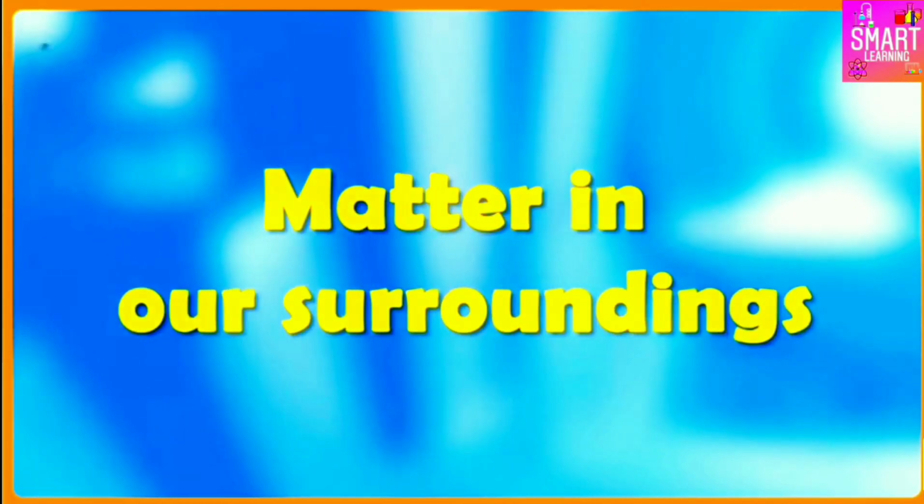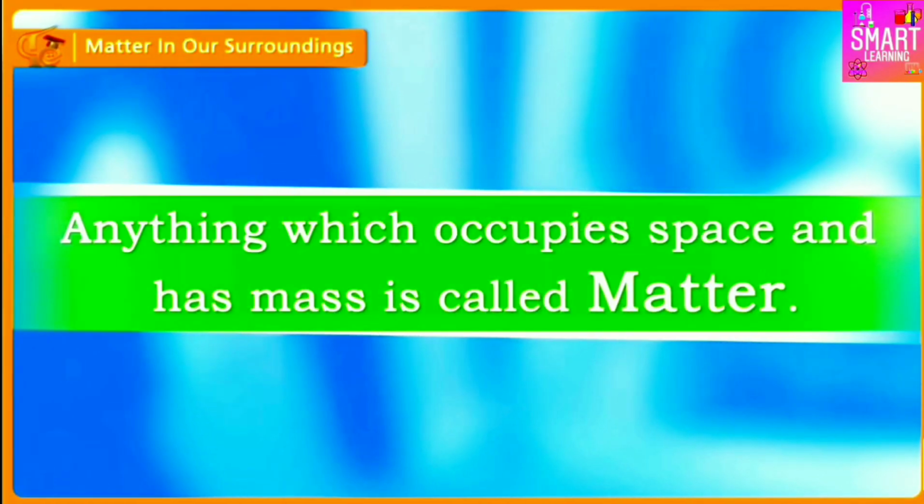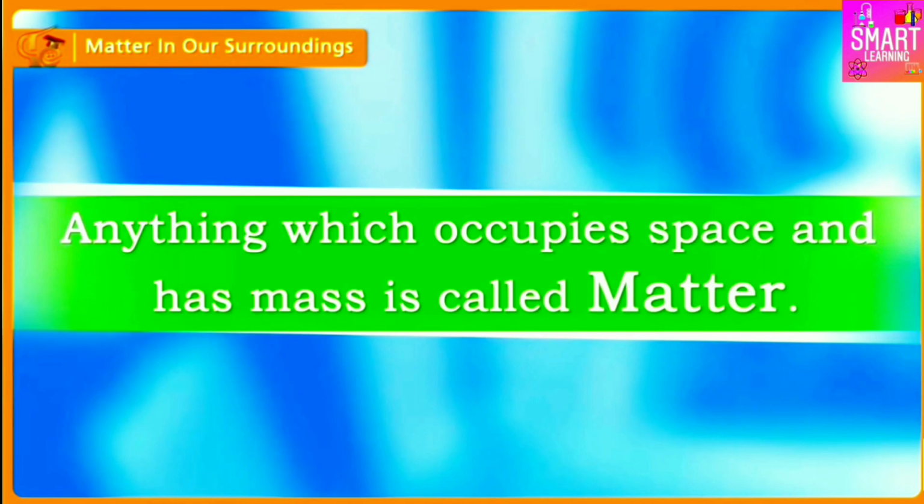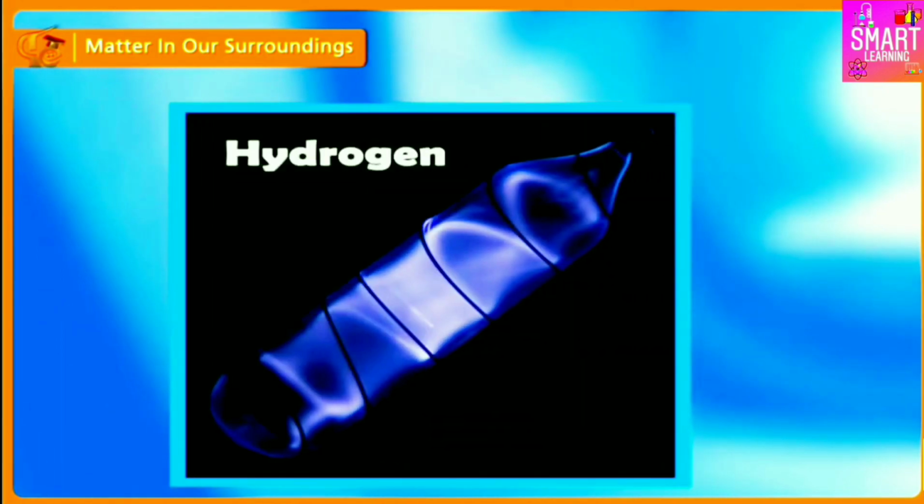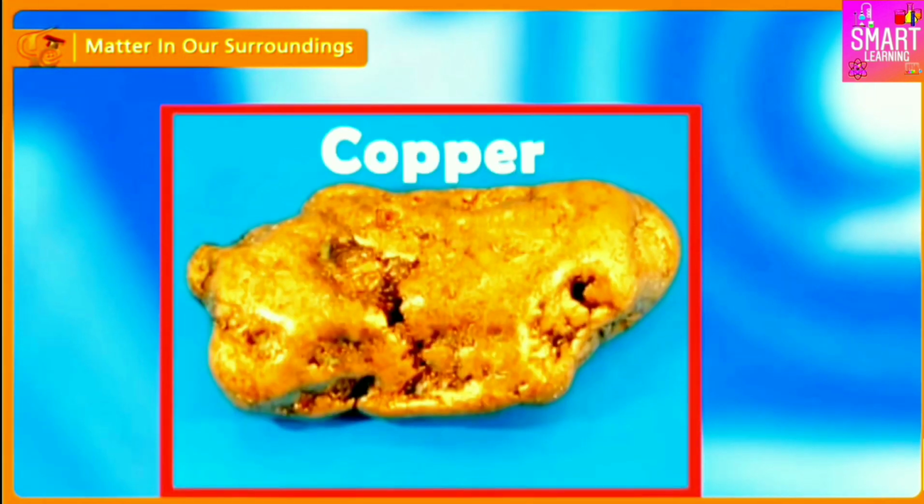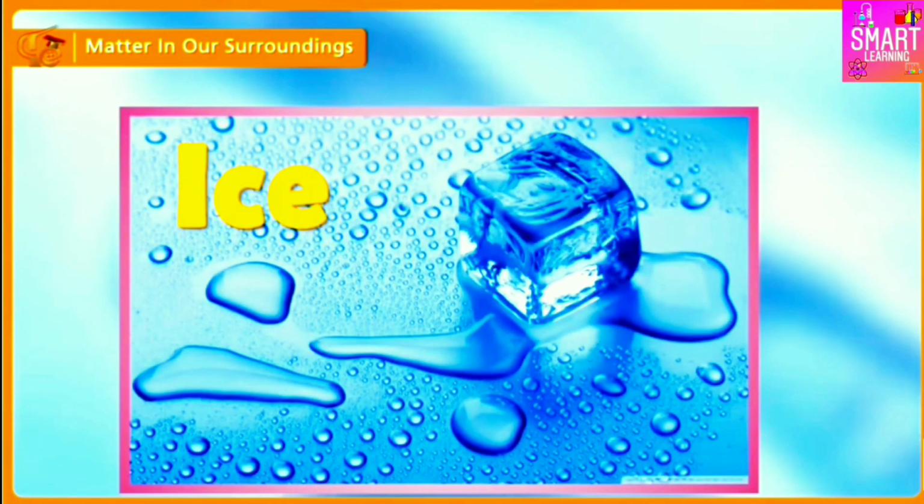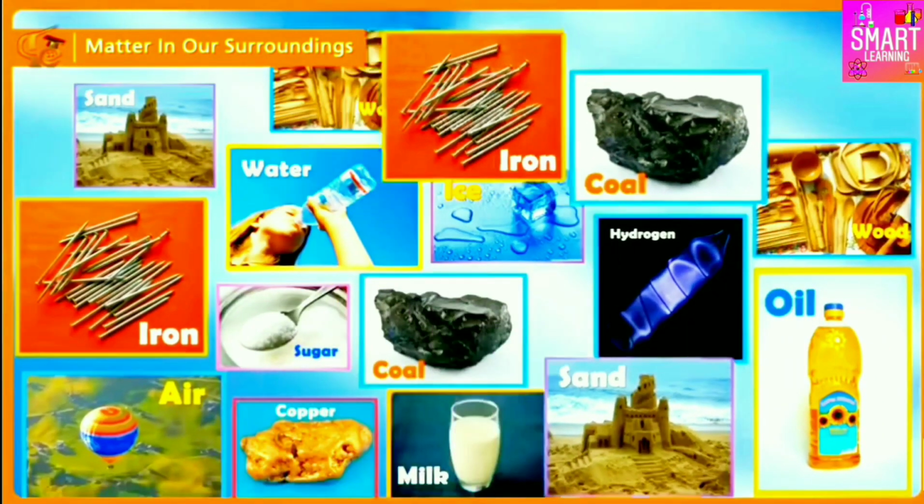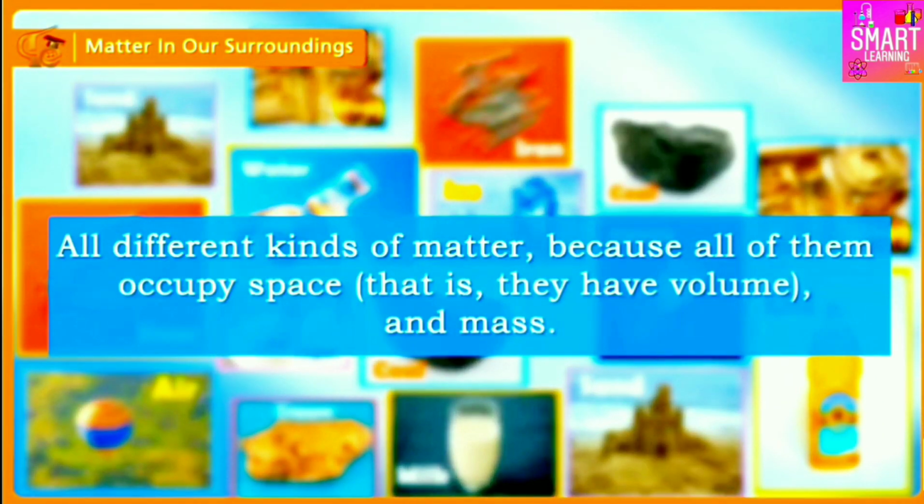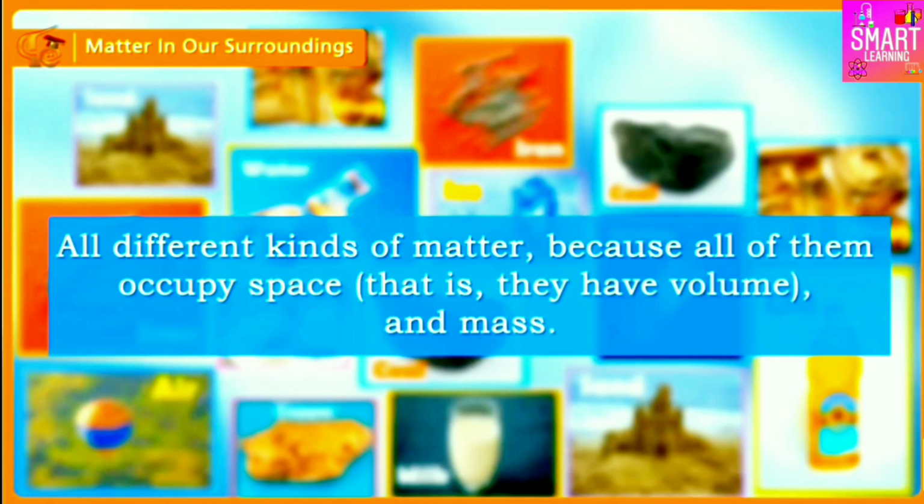Matter in our surroundings. Anything which occupies space and has mass is called matter. Air and water, hydrogen and oxygen, sugar and sand, iron and wood, copper and coal, ice and alcohol, milk and oil. All different kinds of matter because all of them occupy space and have mass.